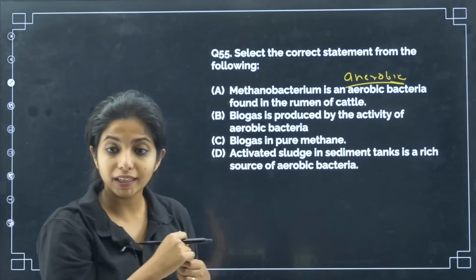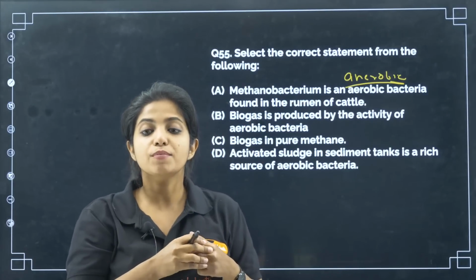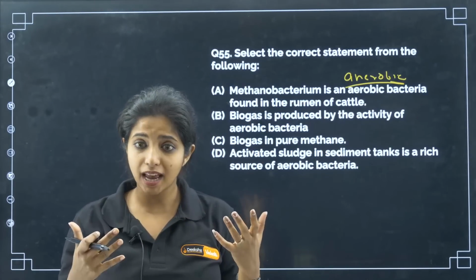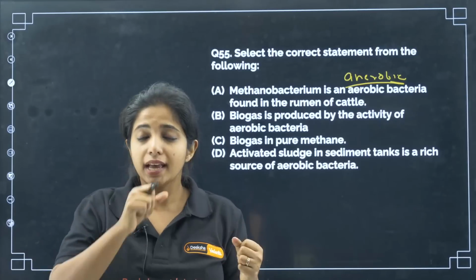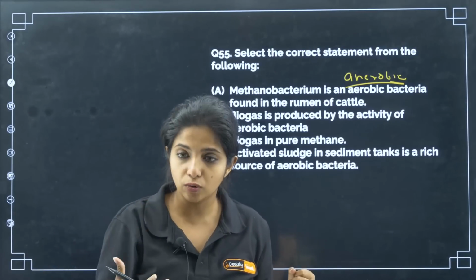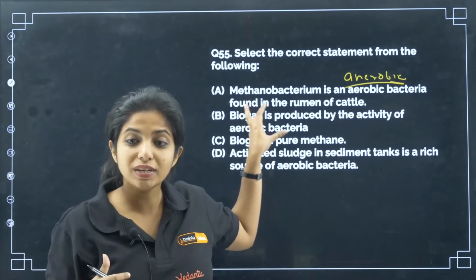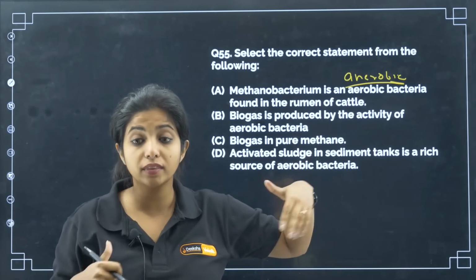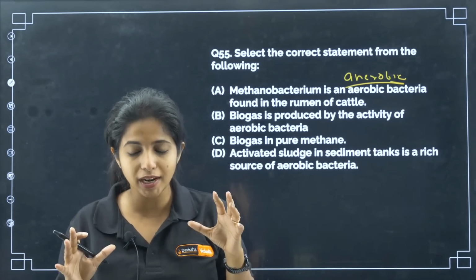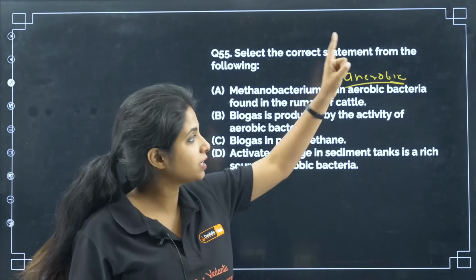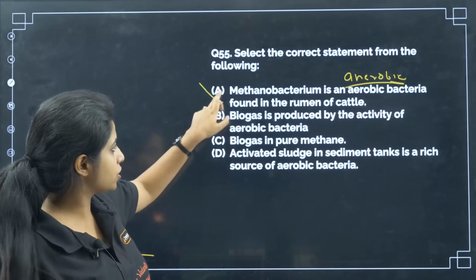Why do you think methanobacterium is there in the rumen of the cattle? Because, my dear children, cattle have plants and plant cell wall is made up of cellulose. And for efficient breakdown of cellulose, you need the help of methanobacterium. It is not the one that directly breaks down cellulose. Please remember that. It helps. Okay, but it's an anaerobic bacteria, so this will be a wrong statement.